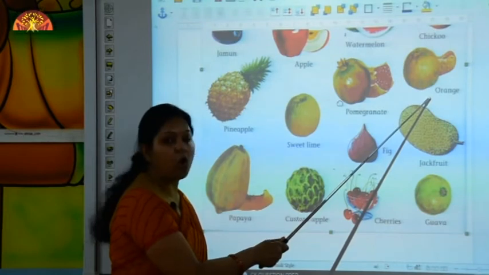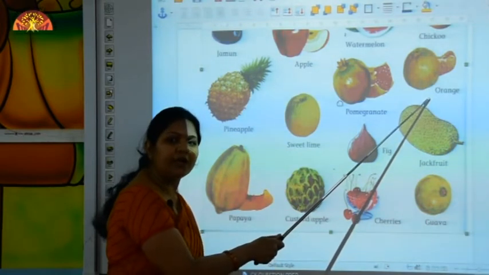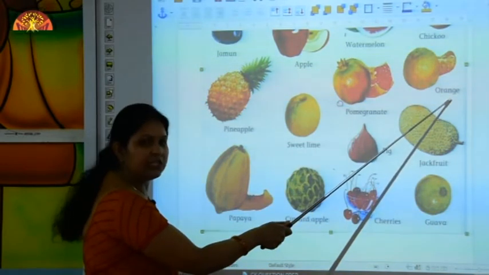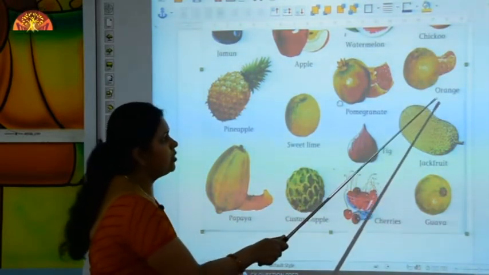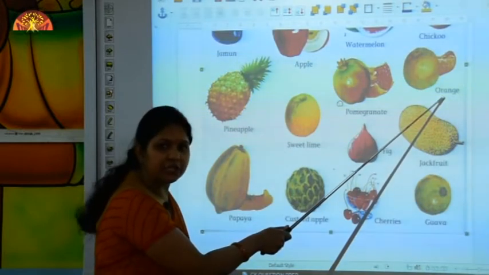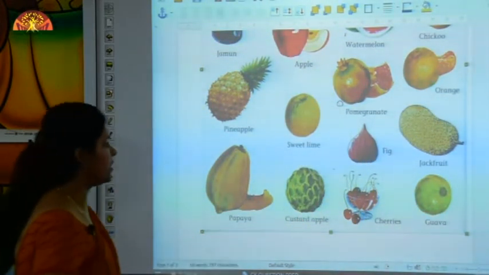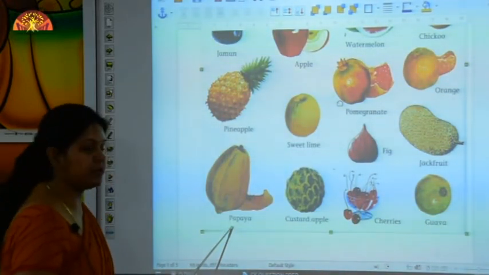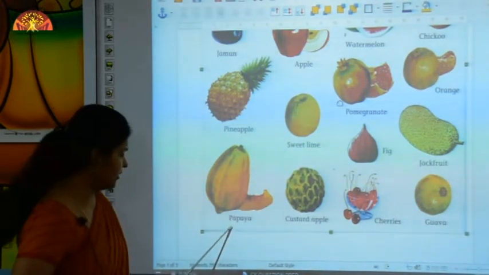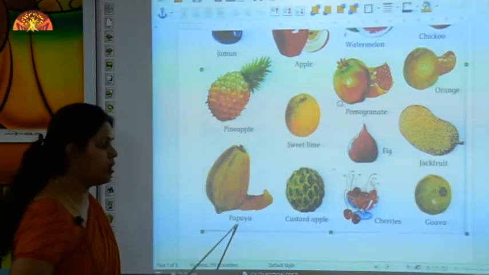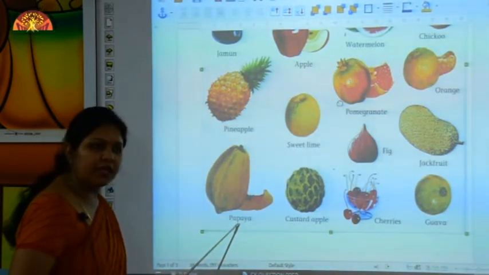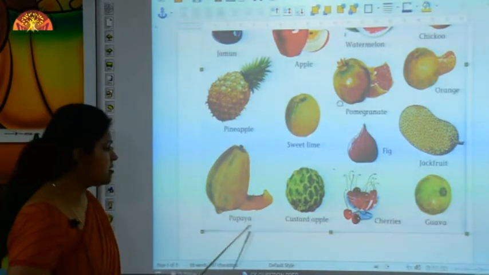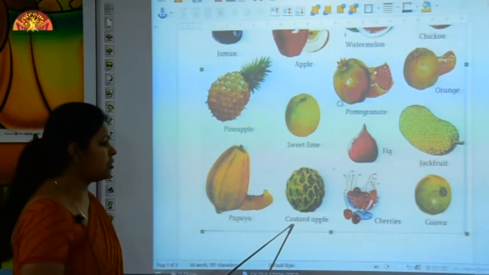And which fruit is this? This is an orange. Let's read the spelling. O-R-A-N-G-E. Again read. O-R-A-N-G-E. Well done students. Orange. Good. And what is this? This is papaya. And read the spelling. P-A-P-A-Y-A. Papaya.